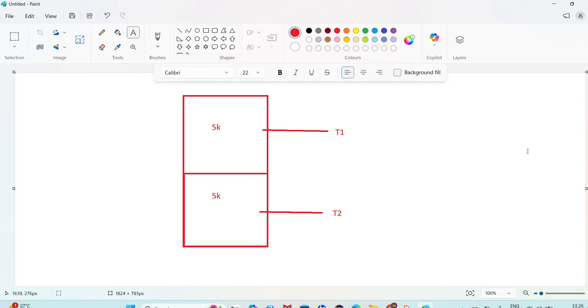Now tell me how much time it will take. Just 5 hours. To execute the complete code it will take 10 hours, but here I am dividing it into two halves. There is no dependency between the first part and the second part. Otherwise the first part should be completed, and only then will it come to the second part. Why do we need to wait for the first part to complete?